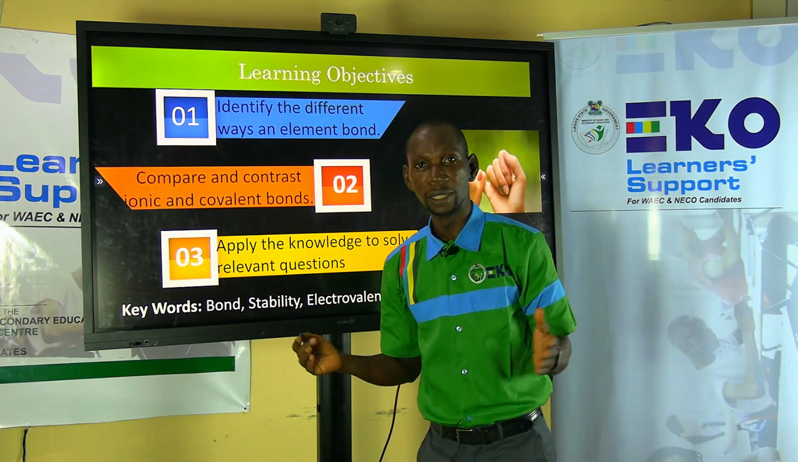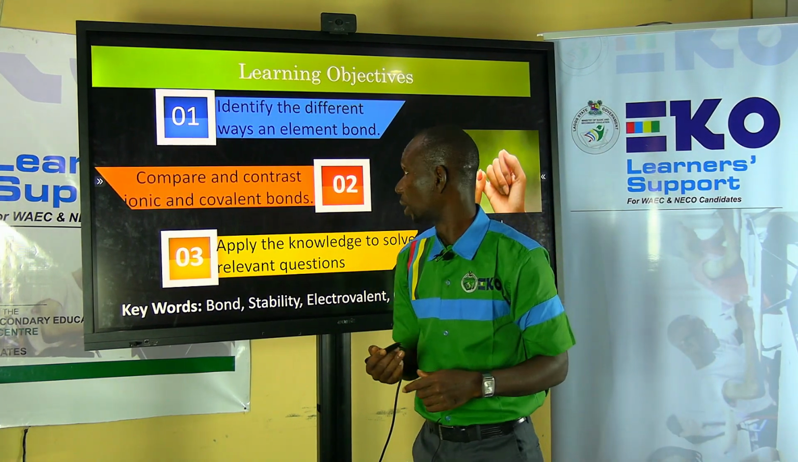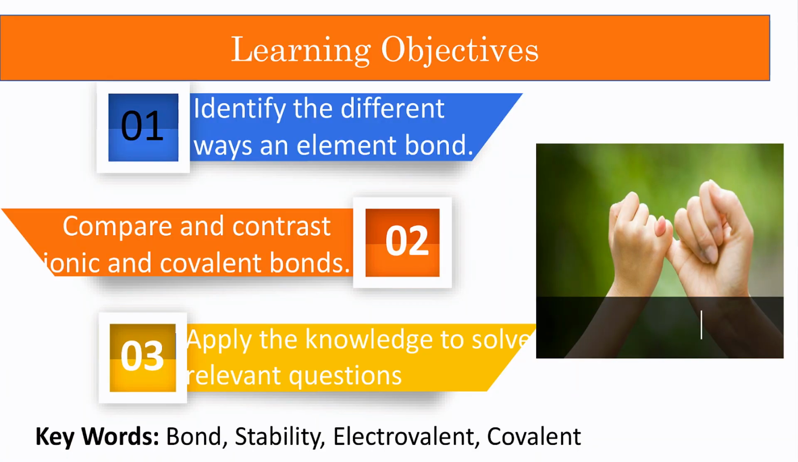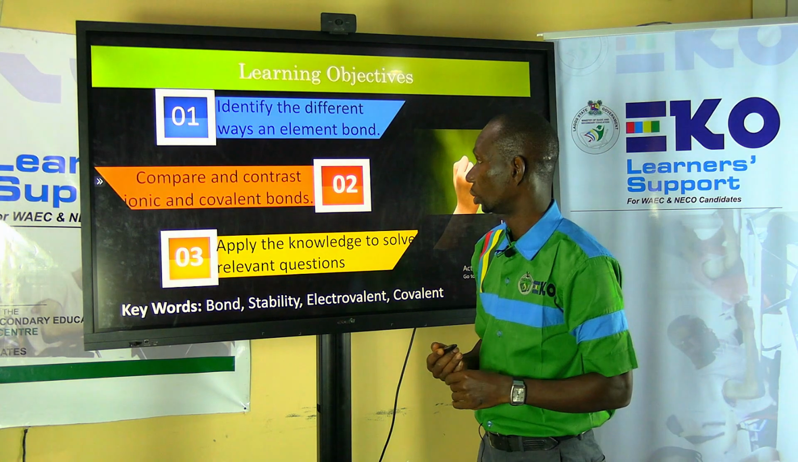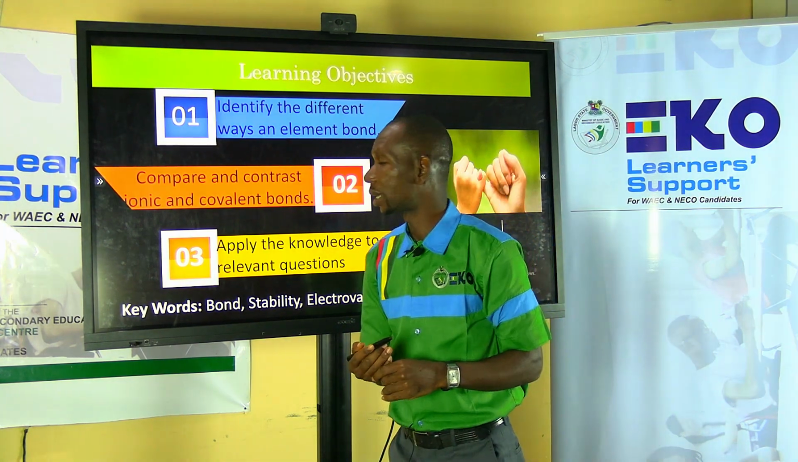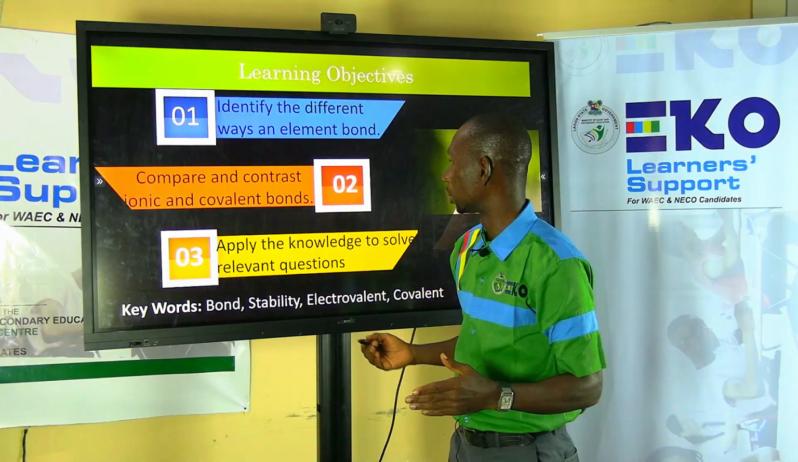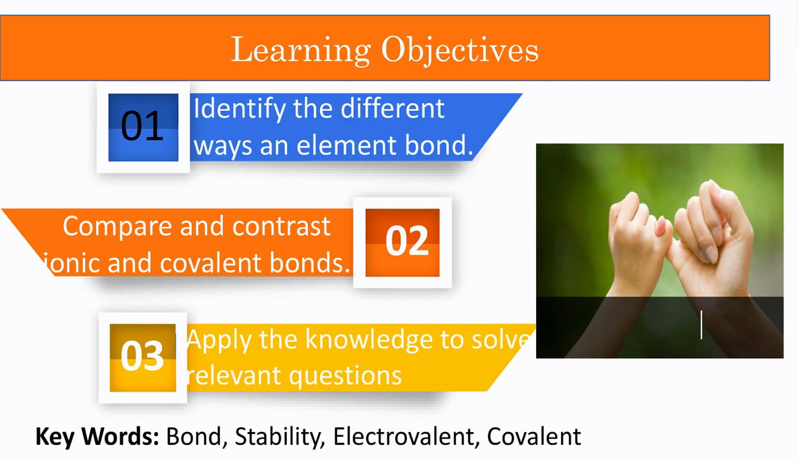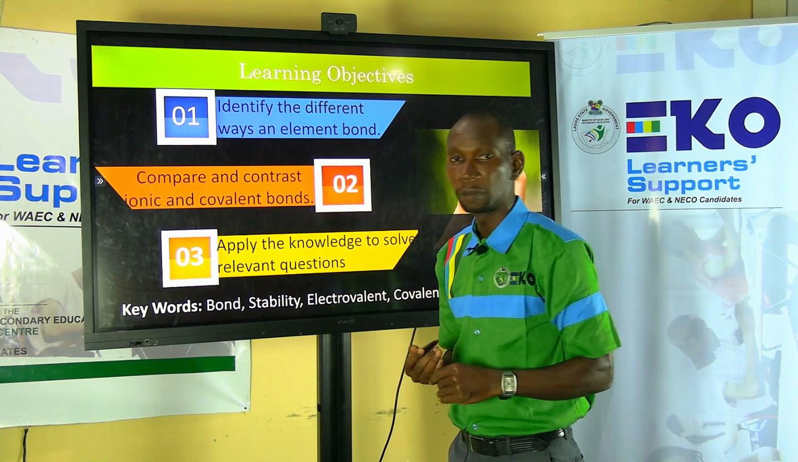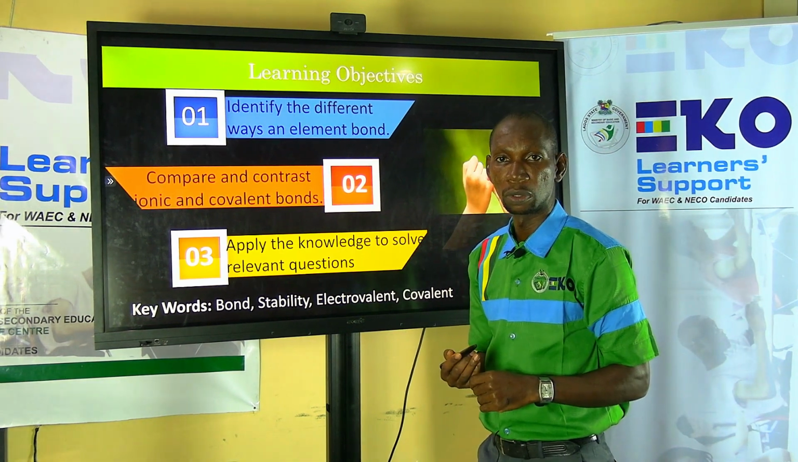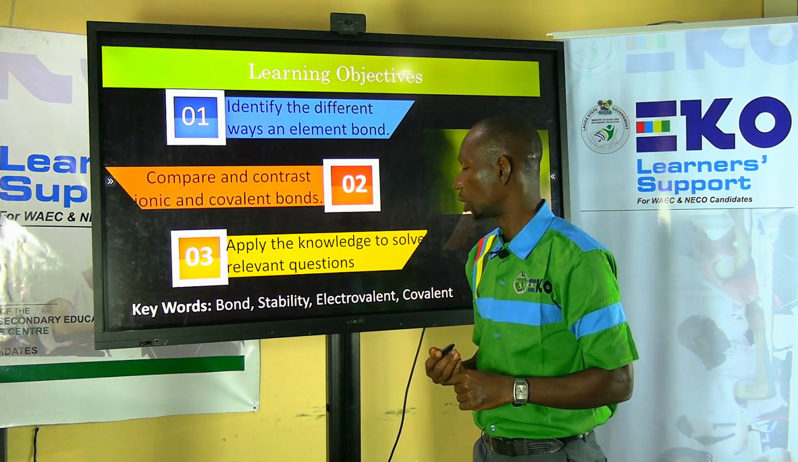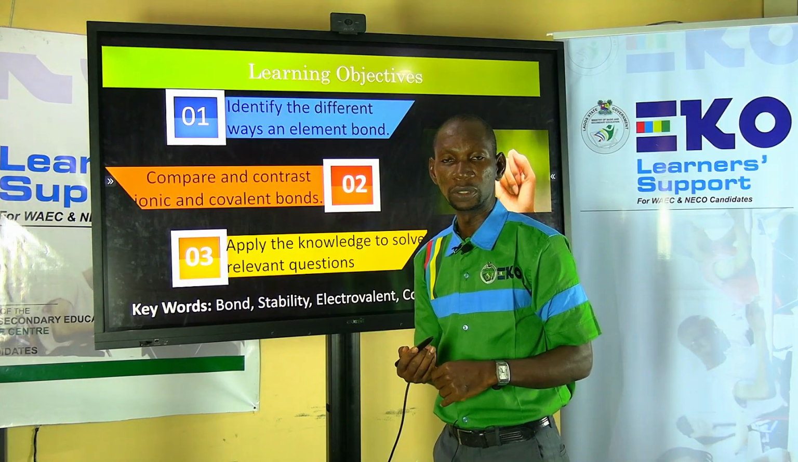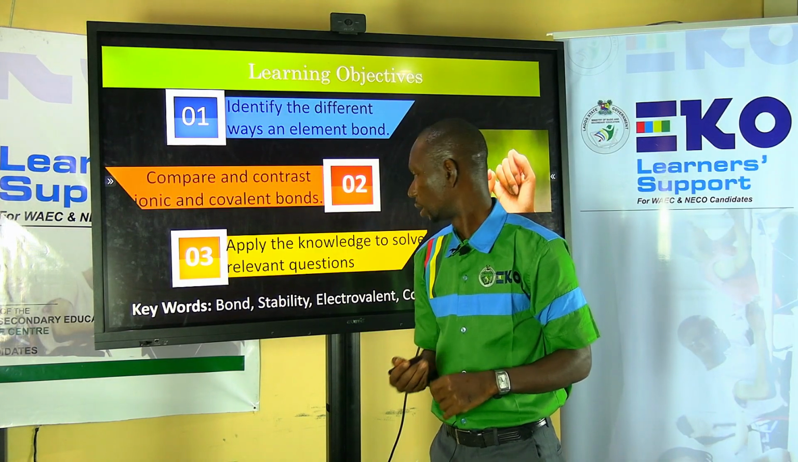We've set these learning objectives to guide us. At the end of this lesson, you should be able to identify the different ways an element bonds. Two, you should be able to compare and contrast ionic and covalent bonds. And lastly, you should be able to apply the knowledge that you have acquired from this class to solve relevant past question papers. What are some keywords that will be useful in understanding this topic?